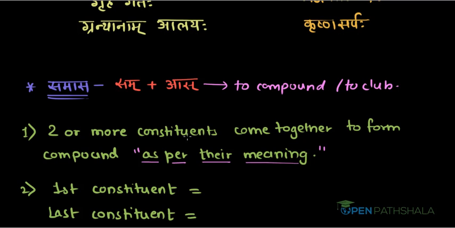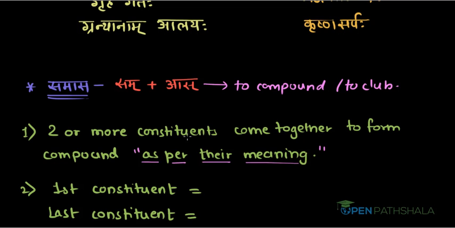Those two words should be compatible with each other. Then only a compound can be formed.